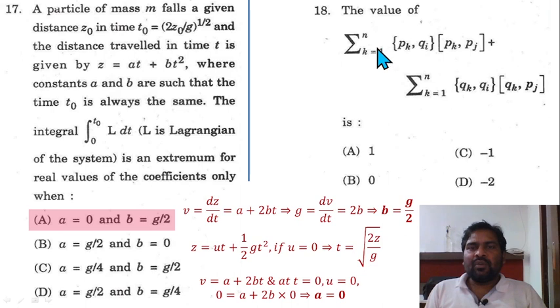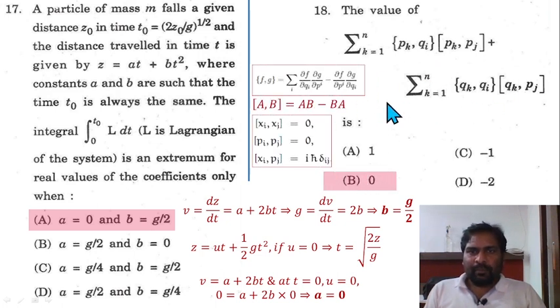Question 18. The value of summation k equal to 1 to n, Poisson bracket pk qi, commutator pk pj, plus summation k equal to 1 to n, Poisson bracket qk qi and commutator qk pj is. So this is going to be 0 because the Poisson bracket fg is defined like this. In this scenario it is going to be 0 because the derivative of del q with respect to del p is going to be 0. So here there will be a term equal to 0, and here again this term is going to be 0. So this multiplied by some value is going to be 0.